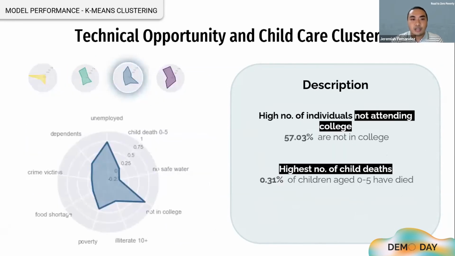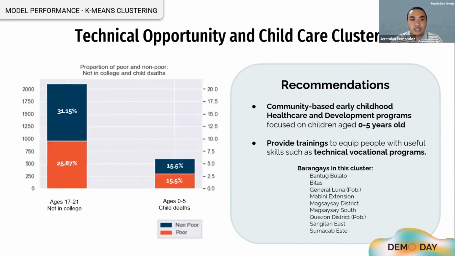The third one, the technical opportunity and childcare cluster, has a high number of those not attending college. This could also mean that there are a lot of college-aged individuals who cannot afford to study, but at the same time cannot decide if they will apply for work. Although quite poor, these barangays have a lot of people capable of work. In addition to that, it has a relatively high number of child deaths compared to the preceding clusters. This could indicate a need for a community-based early childhood healthcare and development program focused on children aged 5 and below. For college-aged individuals, provide trainings like technical vocational programs to utilize this section of the population.